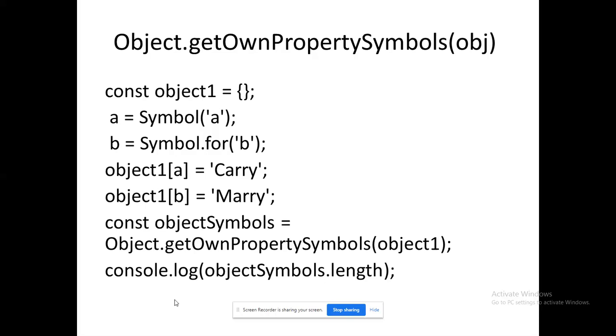So they are only using the corresponding object. So A and B. Object symbols dot length will retrieve me the value 2. Please remember value 2, because we are talking about the length. A and B are the symbols which are created for the objects. So object symbols dot length will give me 2. Please remember that.